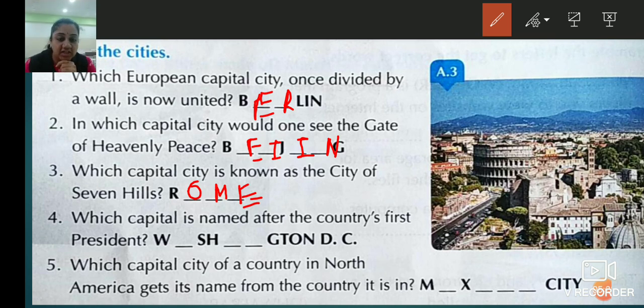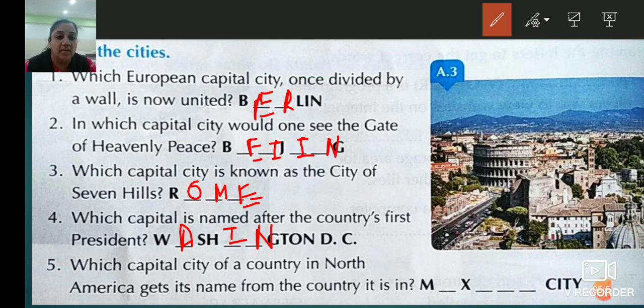It's Washington, and the letters are W-A-S-H-I-N-G-T-O-N DC.